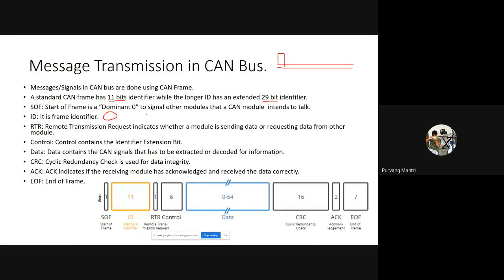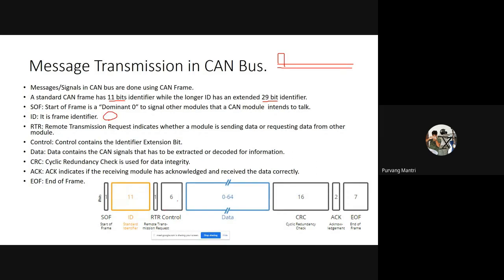If this number keeps on increasing, if the identifier number is say 122, then its priority will be less than 121. So the reason for having such an identifier number is to set the priority, which message should be sent first, which message should be given high priority for data transmission or data receiving over the bus, because we have to avoid too many messages being transmitted over the bus. So that's why we need to have priority set for each and every message being transmitted in the bus. Next thing we have is the remote transmission request, which is RTR, which is this one.